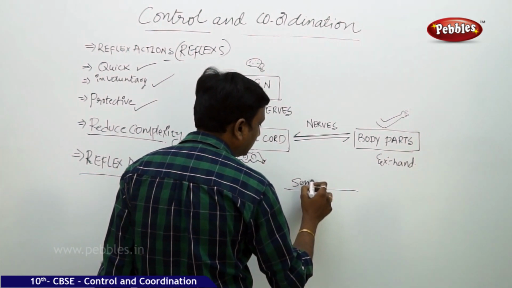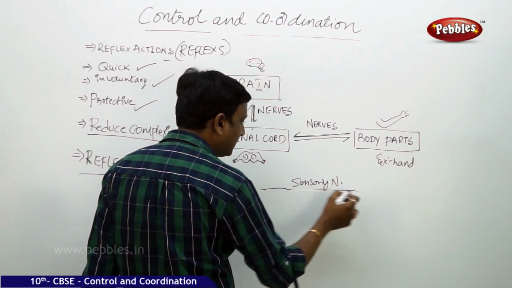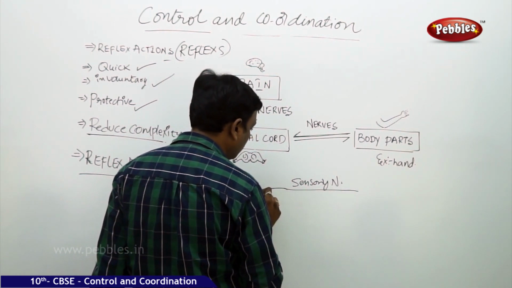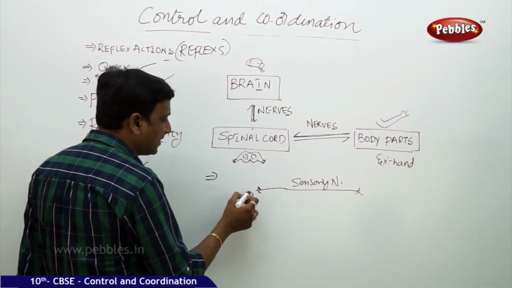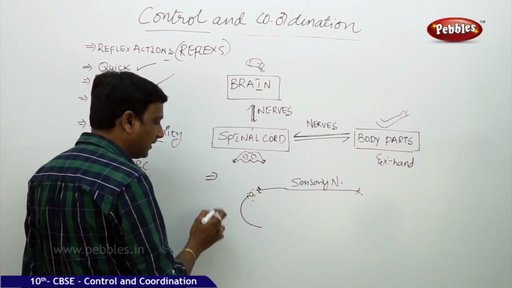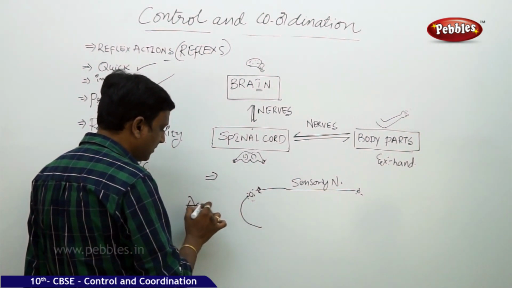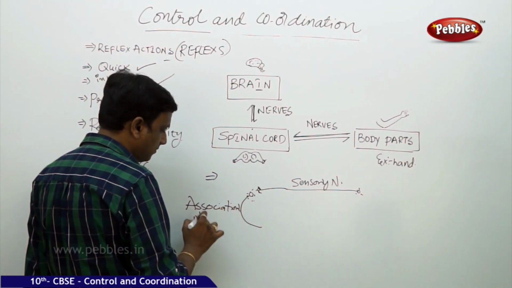It is the sensory neuron. This sensory neuron brings the information to one special neuron in the spinal cord. This is called the association neuron.